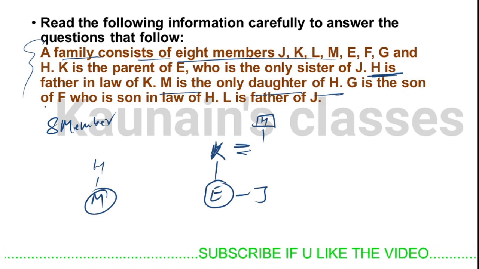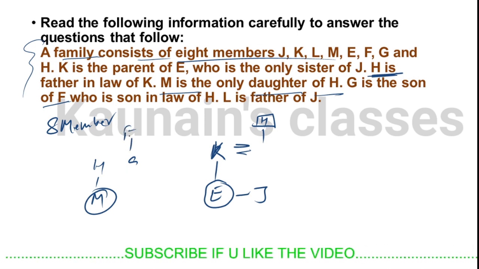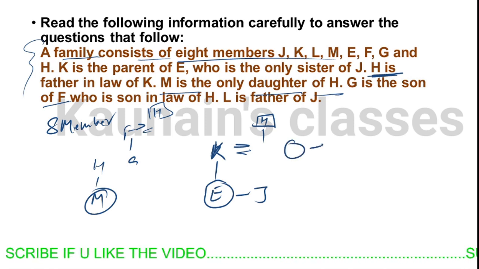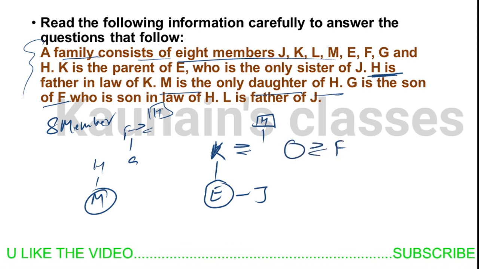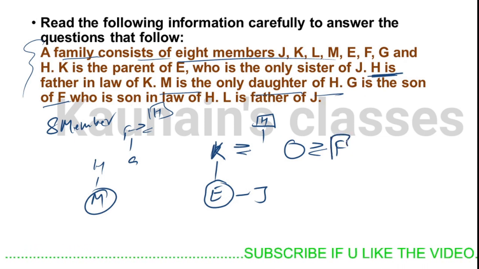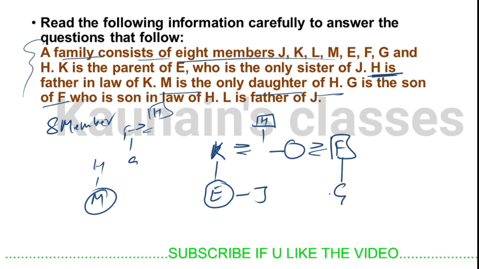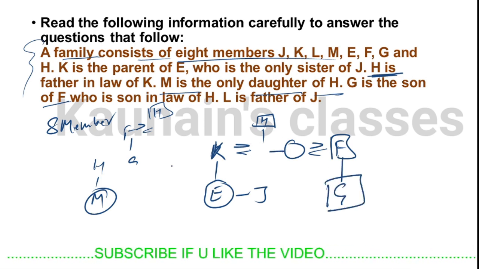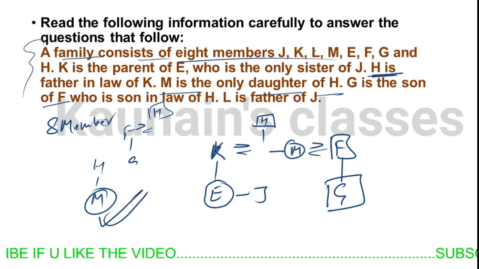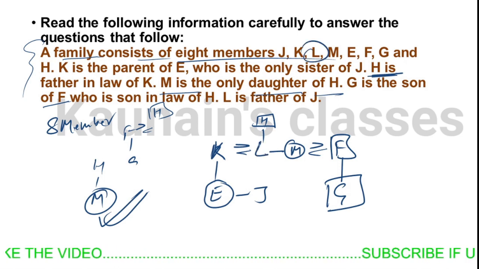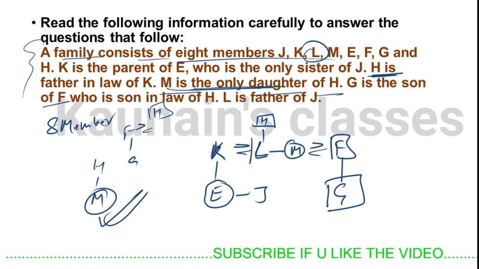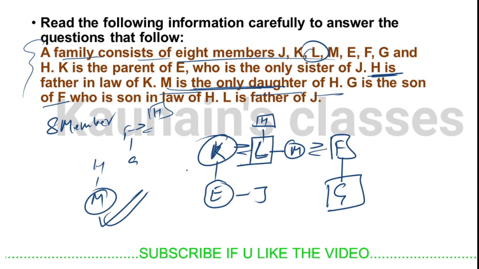G is the son of F. G is the son of F. Who is the son-in-law of H? So there is one female who is married to F. G is the son of F, so F is the son-in-law of H. So this would be the case. G would be here, and he is the son of F, and M is the only daughter. So this is the case. M will be here, and there is only one person left. We are left with L. L would be here, and since we know that M is the only daughter of H, we know that L would be a male person and K would be a female person.